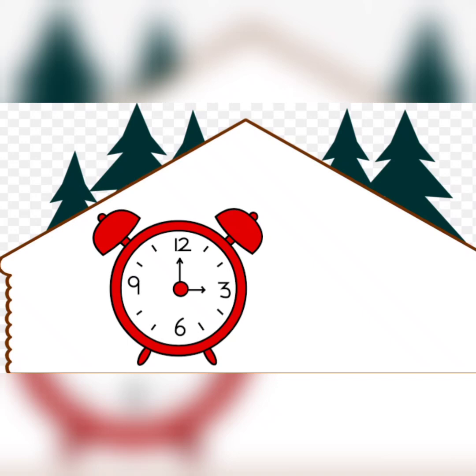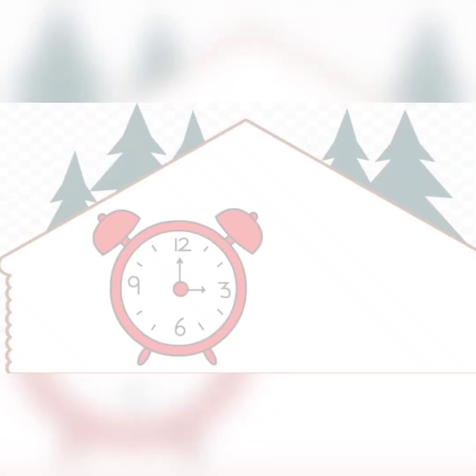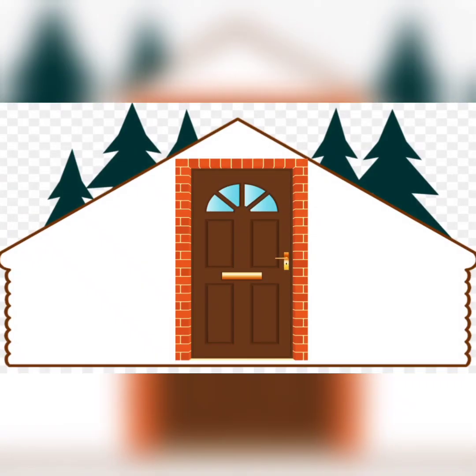Yes, so this is clock. Let's see. Yes, this is the beautiful door. So the first letter is D, door.